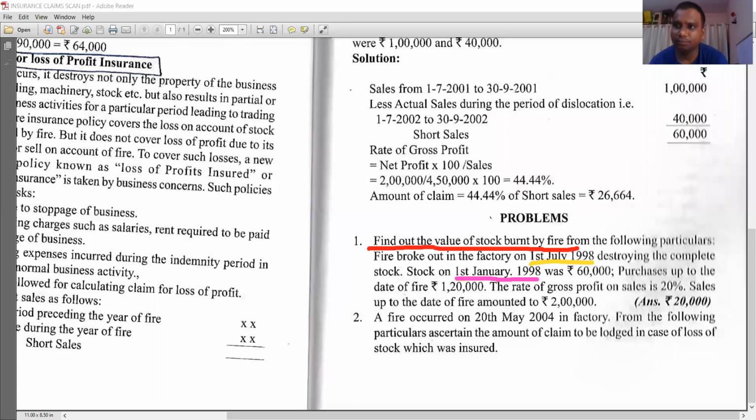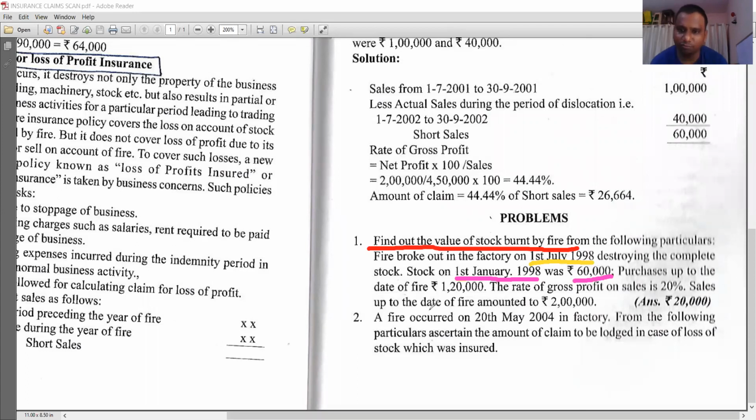Financial year starts on 1st April and ends on 31st March of the next year. So here they are following 1st January. Whatever the stock on the opening date, that becomes opening stock. What is your stock? 60,000.